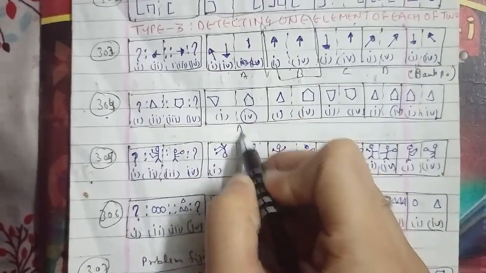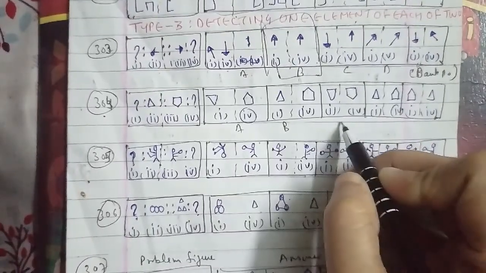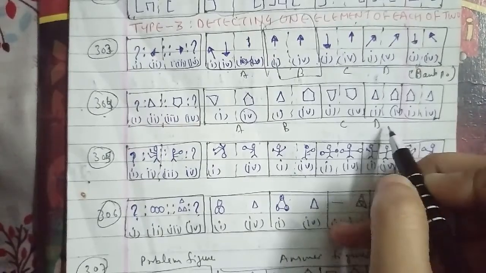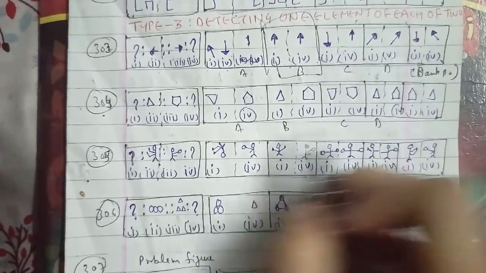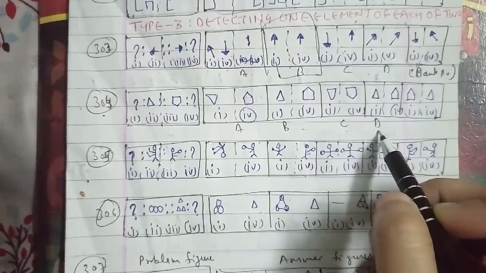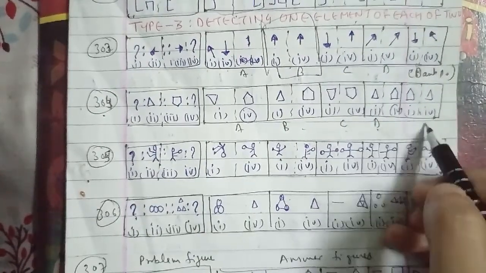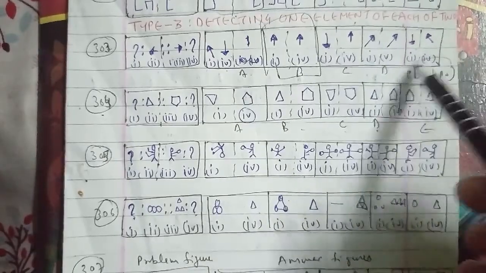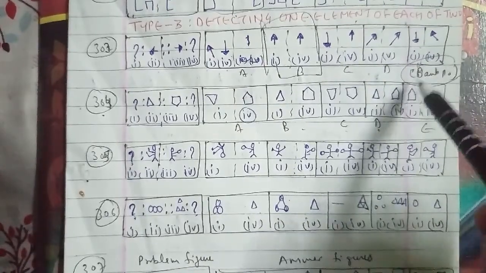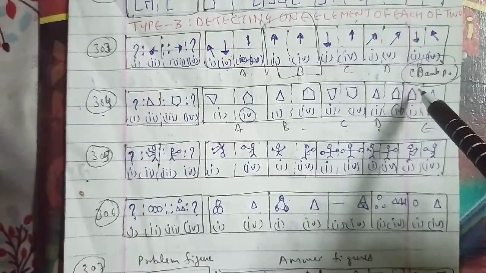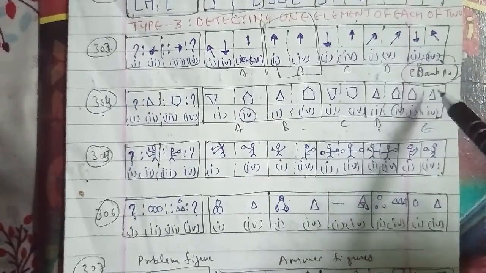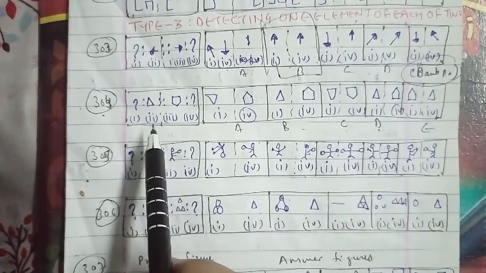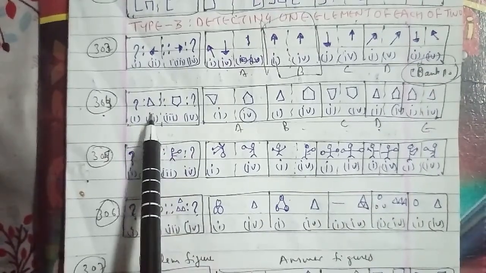Let's go ahead with the other question, the 306th question of the session. This is a figure with a question mark, three consecutive circles in triangles and the question mark, with answer figures A, B, C, D and E. In the same case here, the scattered figures in the first are arranged in a straight line to get the second. So we can say that the D figure will be the right answer for this question as well.